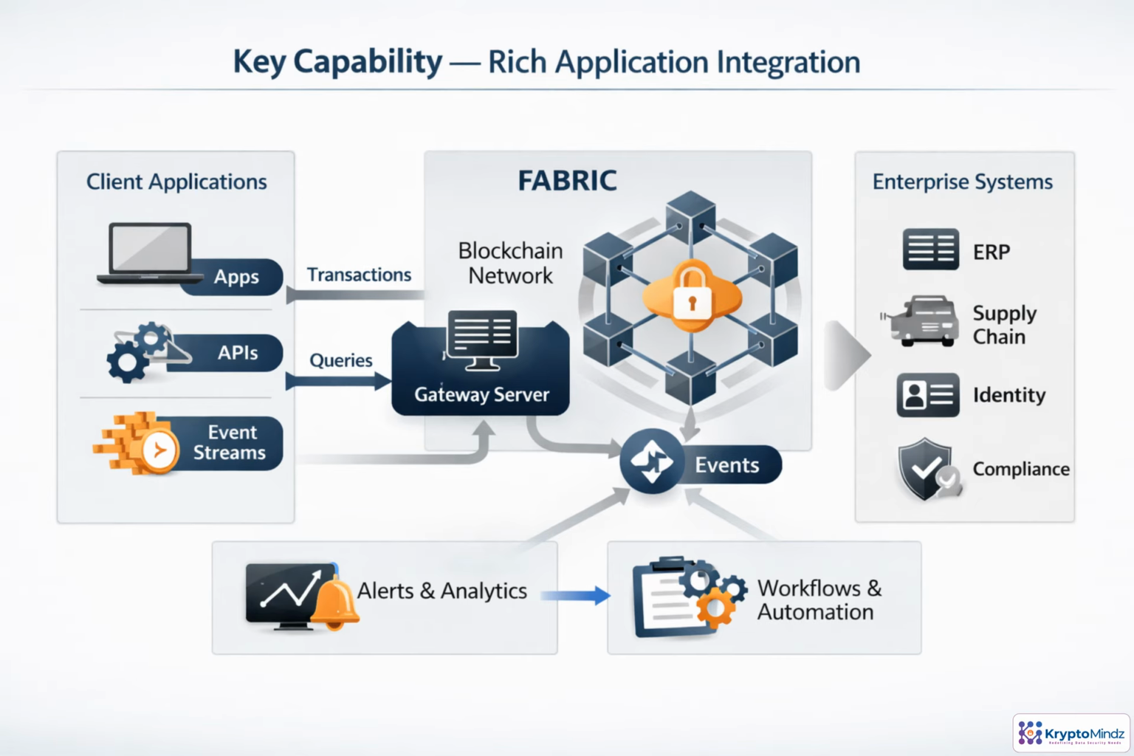Fabric is not meant to sit apart from the business. Applications use SDKs and gateway services to submit transactions, query ledger state, and hide much of the blockchain complexity from developers. Once transactions commit, Fabric can emit events that feed analytics, alerts, or automated workflows. This makes it practical to connect the ledger with ERP, supply chain, identity, and compliance systems, so blockchain becomes one trusted component inside a larger enterprise architecture.